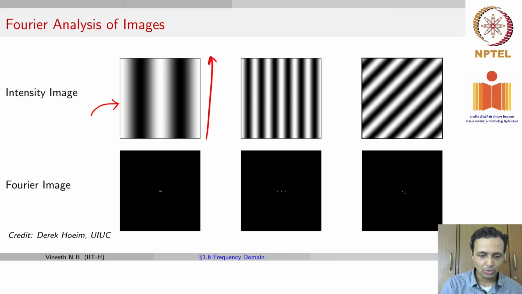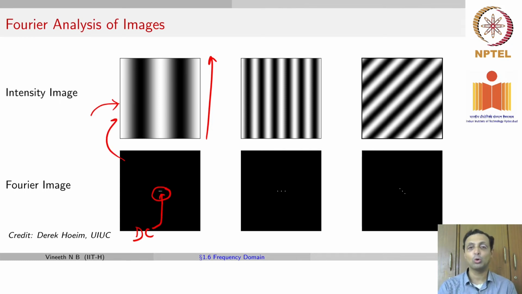In the Fourier image, if you observe this carefully, there are 3 dots. The central dot is called the DC component, or it's simply the average intensity of your original spatial domain image. The dot on the right here is the actual frequency. Let me try to draw it on this one so it's easier for you to see. Imagine that to be your axis, and imagine the central point to be your origin.